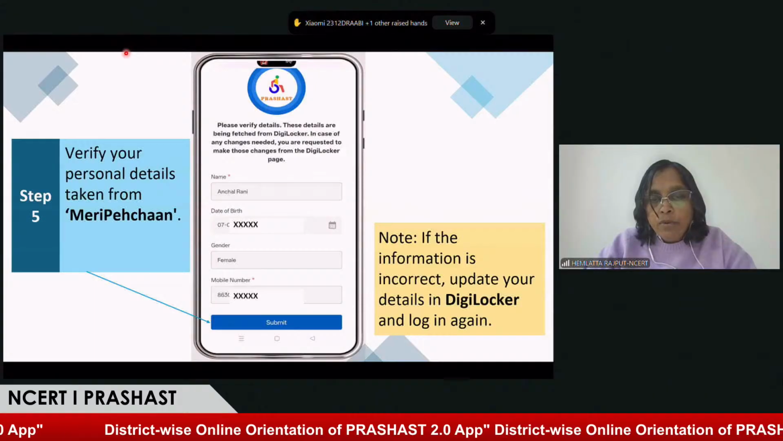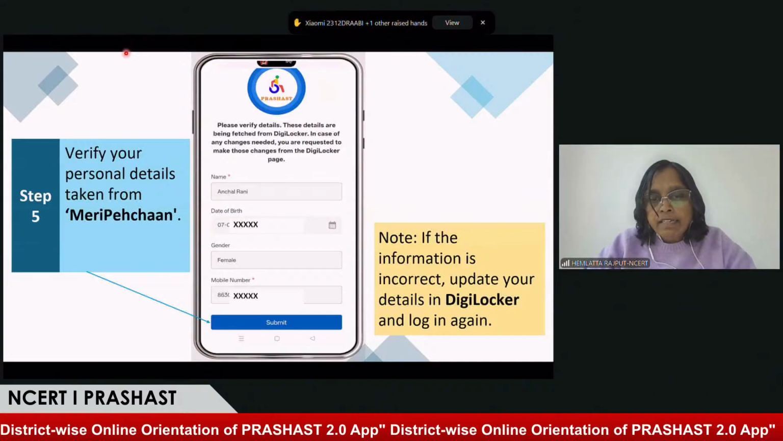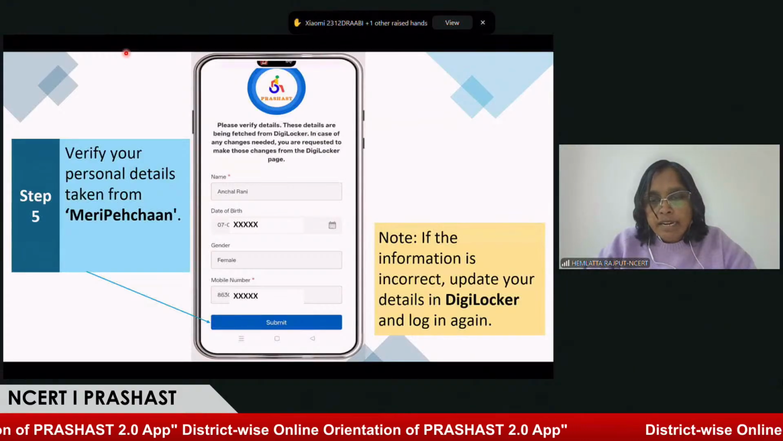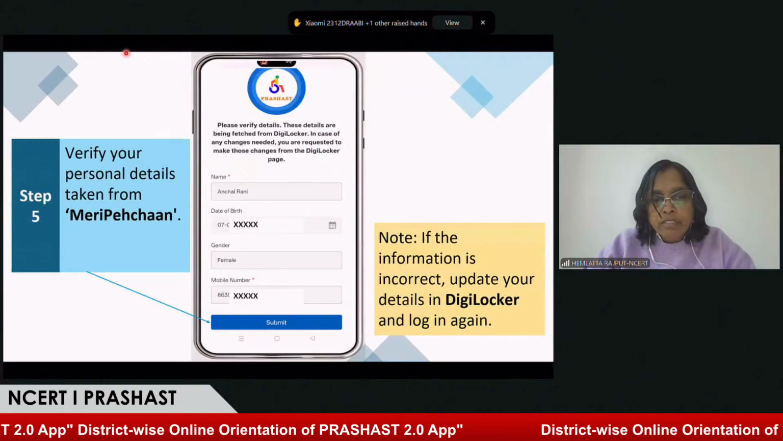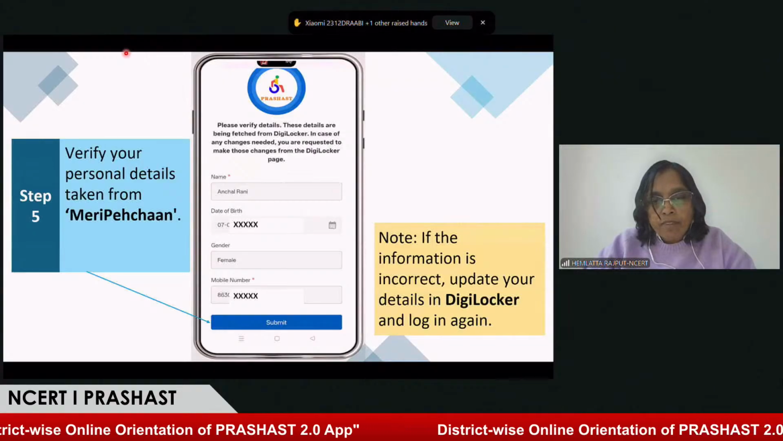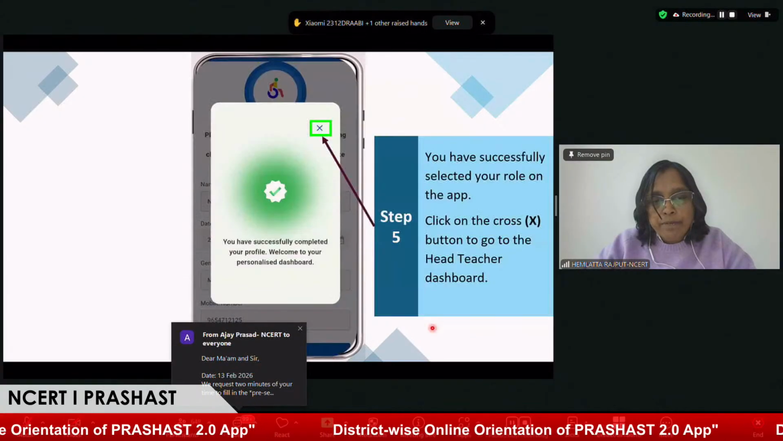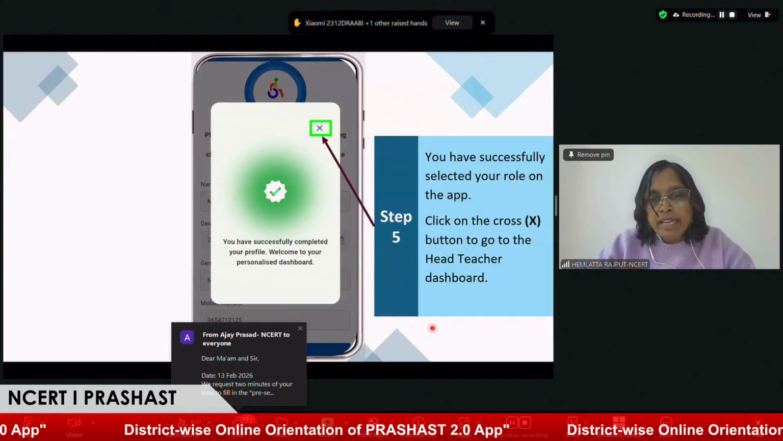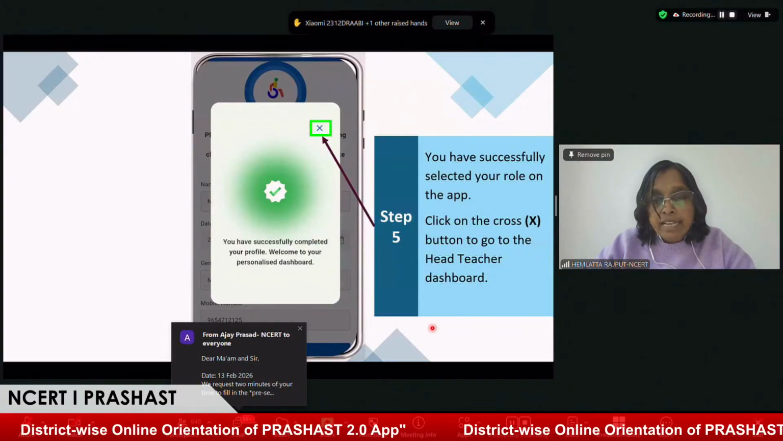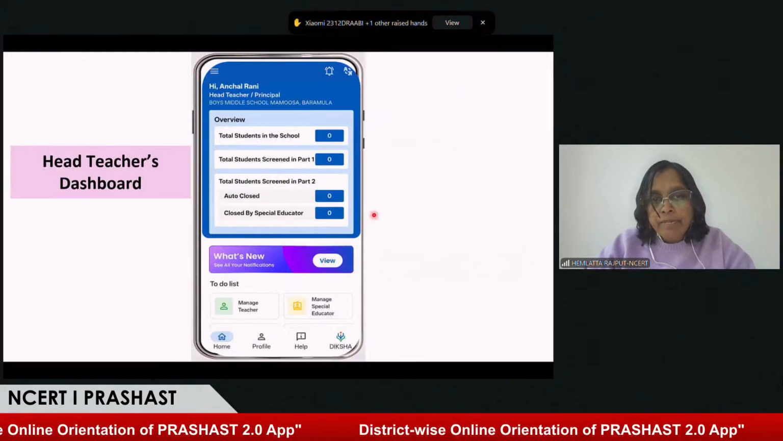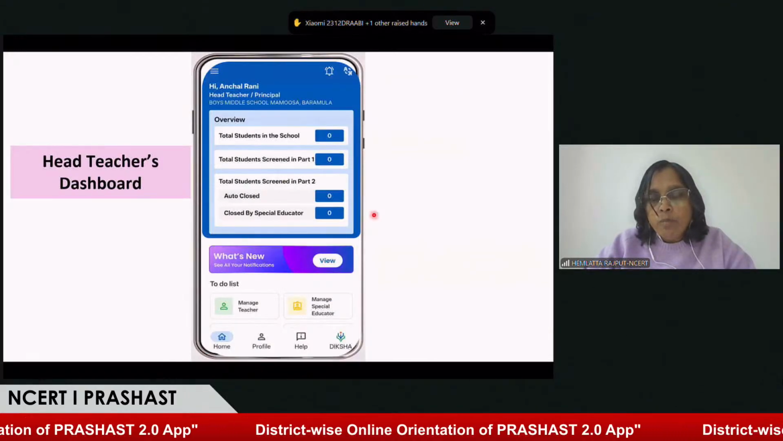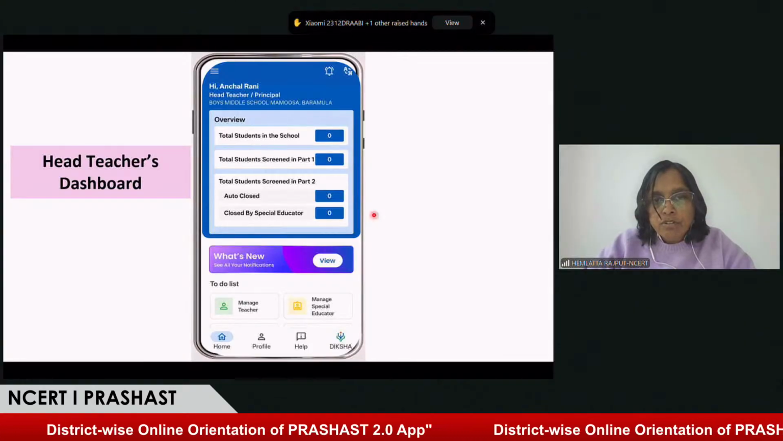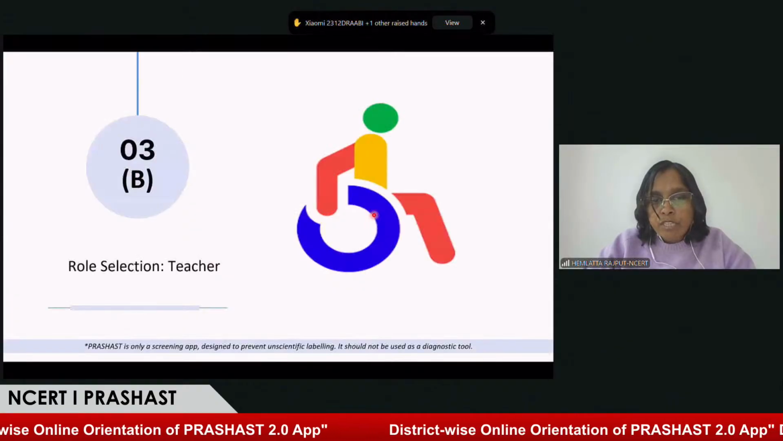Let's see. Now you can see my profile as Anchal Rani, and my details are there as per Meri Pehchan. If all this is correct, I'll just click the submit button. I'm submitting my information and I have received the successful completion of profile message here. As a head teacher, I am now registered for this application, and this dashboard will be seen in my application once I register as a head teacher. So this is the role selection for the head teacher.